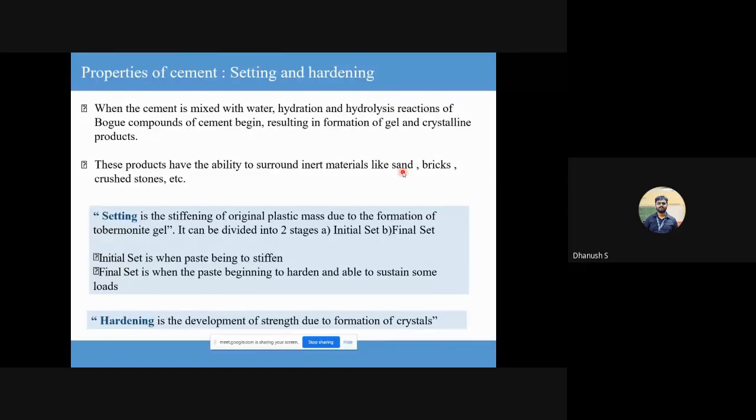So at a later stage also, this might cause a confusion to you guys. There's something called as rapid hardening cement. There's something called as quick setting cement. Okay, if you don't know the basics of it, both of them might seem exactly identical, or you might think that they serve the same purpose, but they don't.